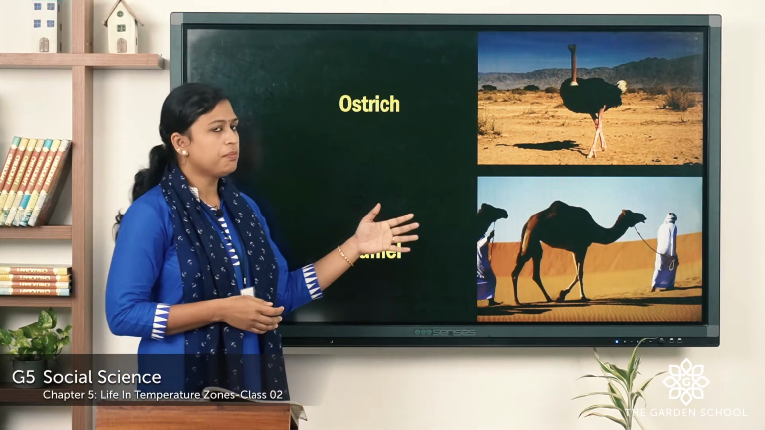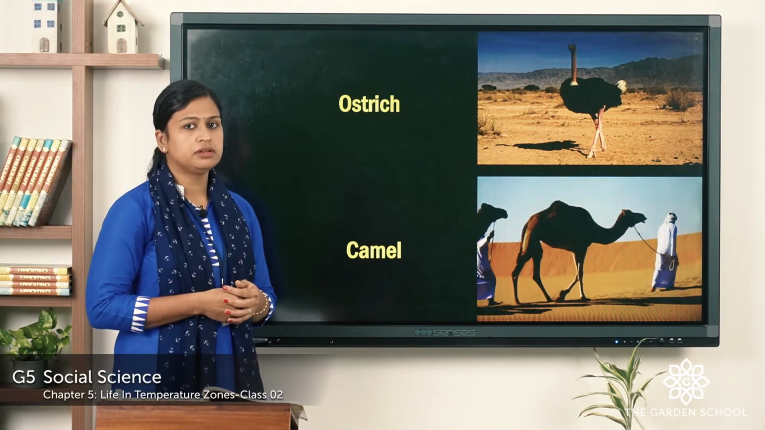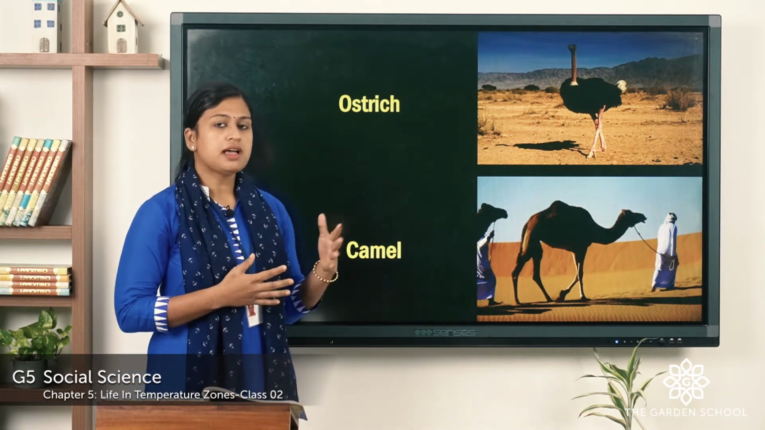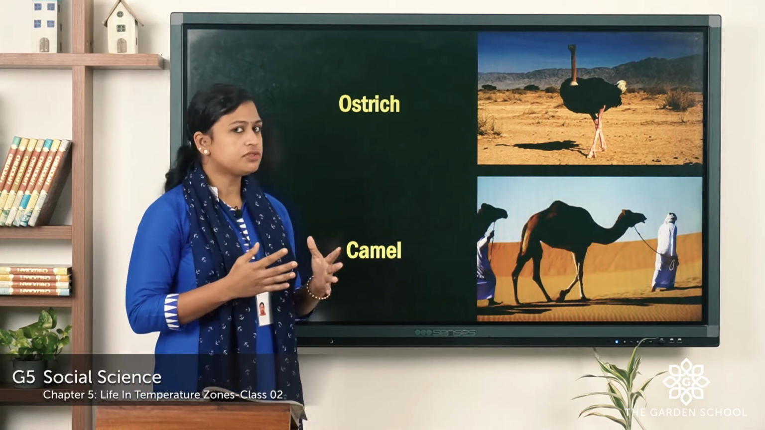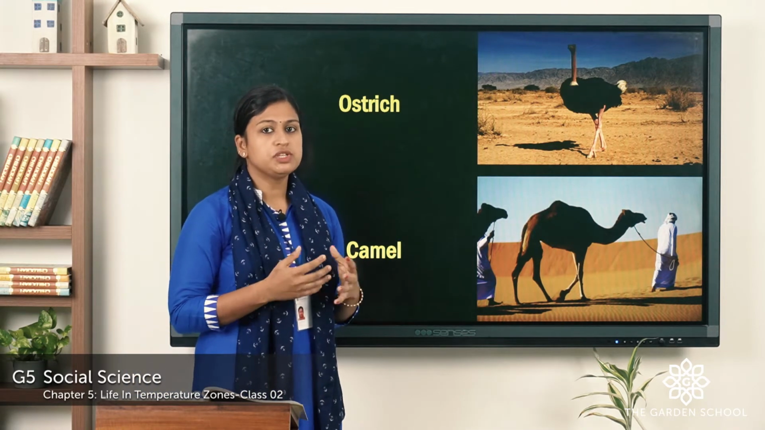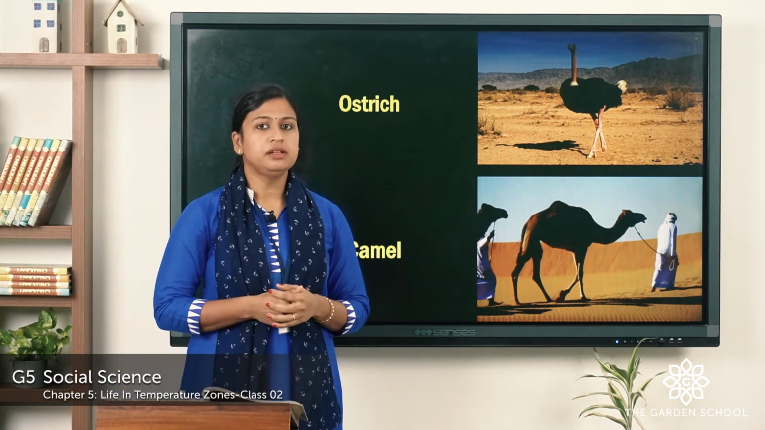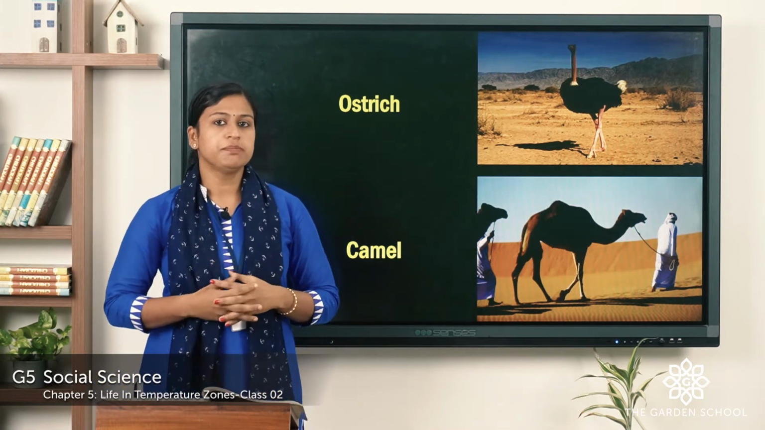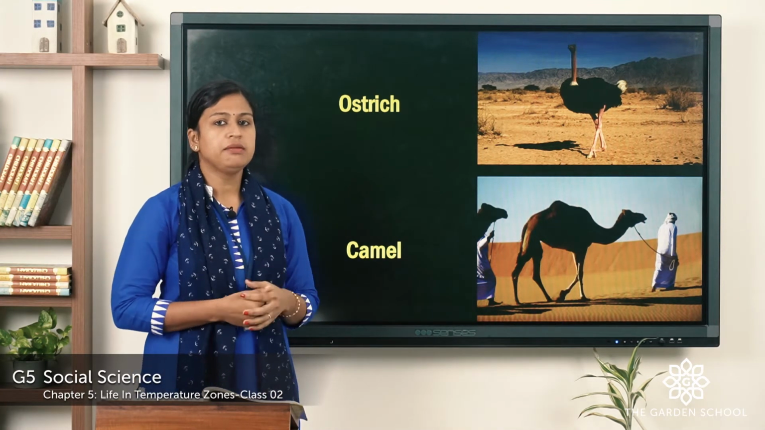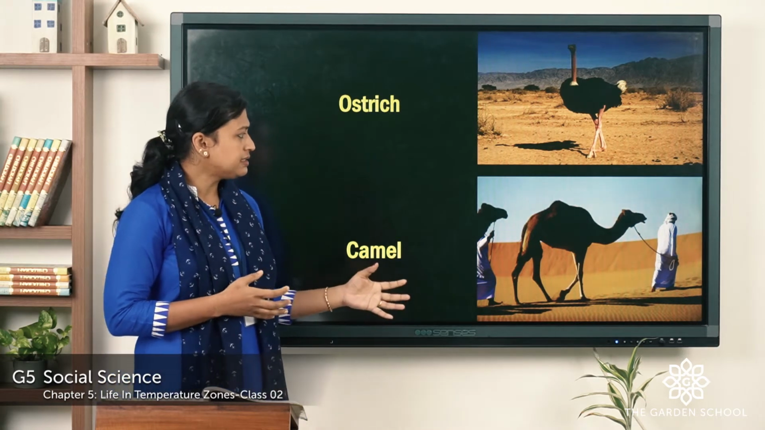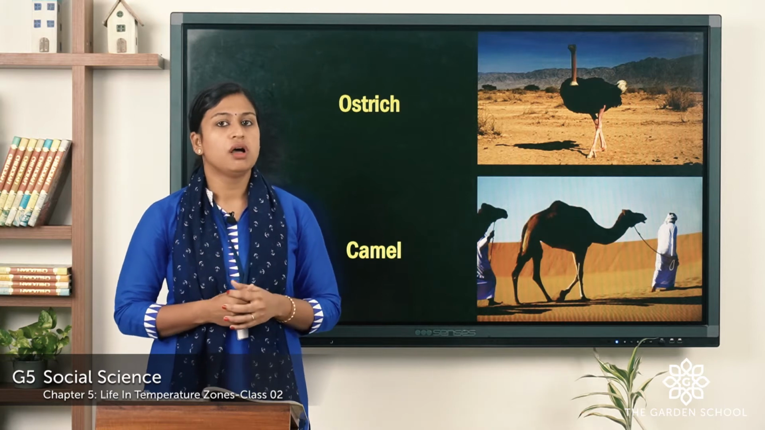Now here you can see the picture of ostrich. It is the largest flightless bird and it is found in Sahara Desert or Kalahari Desert. You can see that ostrich have 2 toes which helps it to run very fast. And this is camel and it is also known as the ship of the desert. It is mainly used to carry goods and people. It has the ability to walk long distance in desert without water.